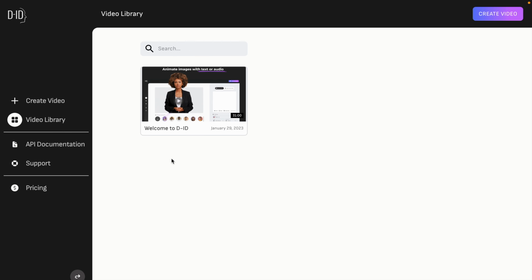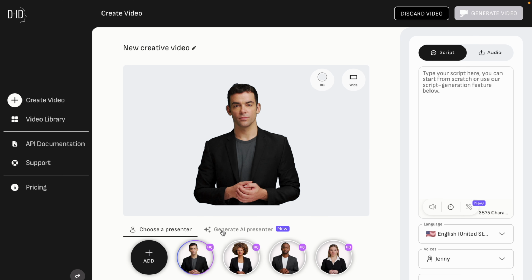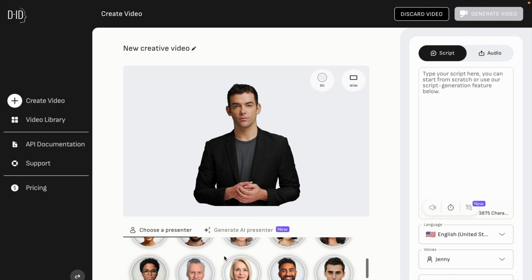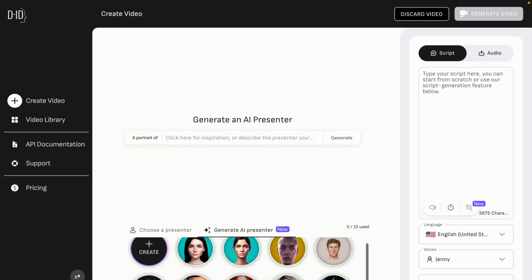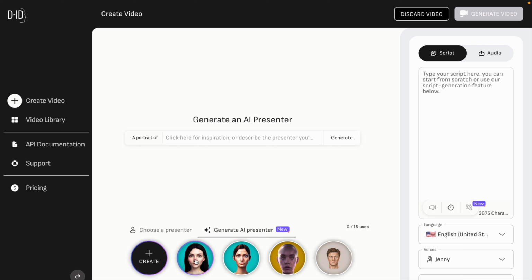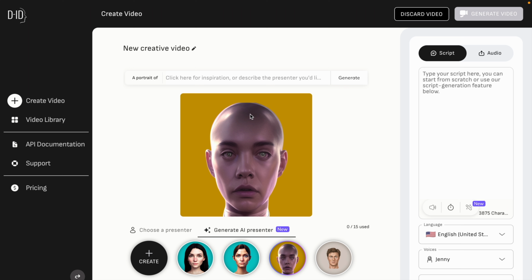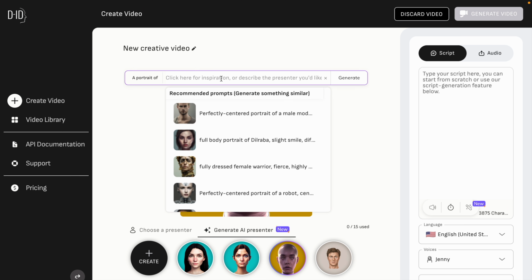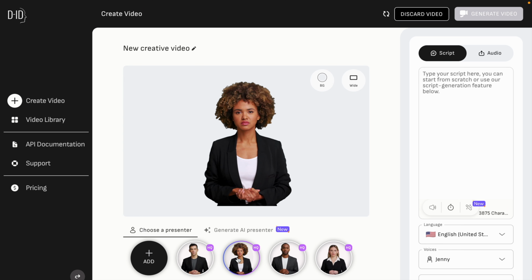If you are not available and you want to give a presentation, you can record your voice and create a video. For this, let's click on create video, which is on the right hand side, and here upfront you will see some of the presenters. Multiple options are there, and you can also generate your own AI-generated presenter, which is an avatar for different creatures, or it may be an animated kind of photo or presenter. You can also search in this box and type your own, and when you click on generate, it will create your avatar or presenter.